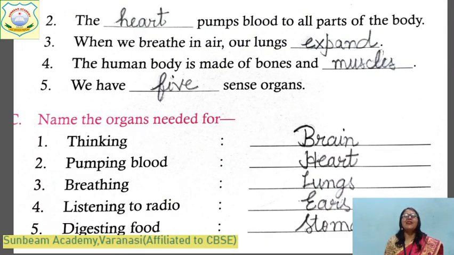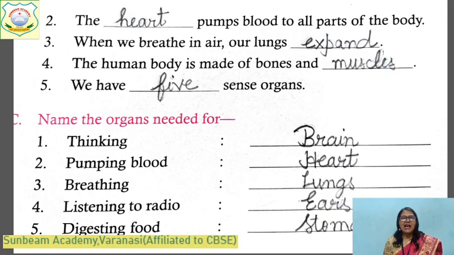Come to the second. Which organ pumps blood to all parts of the body? Heart. It is an internal organ, na? We breathe in air, our lungs expand. And the human body is made up of bones and muscles. How many sense organs do we have? 5. What are they? Name these: eyes, nose, ears, tongue and skin. We feel with the help of skin, na? And skin is the largest sense organ.